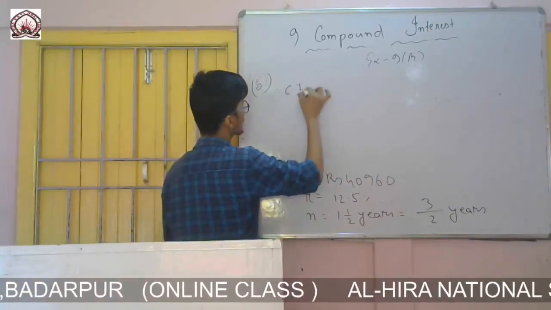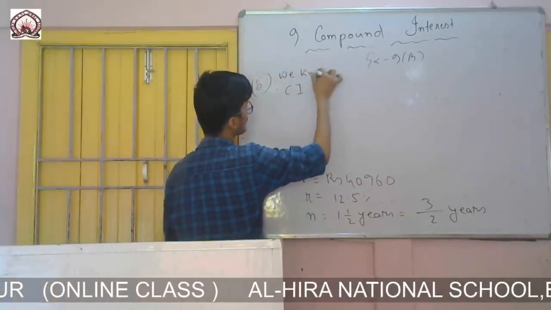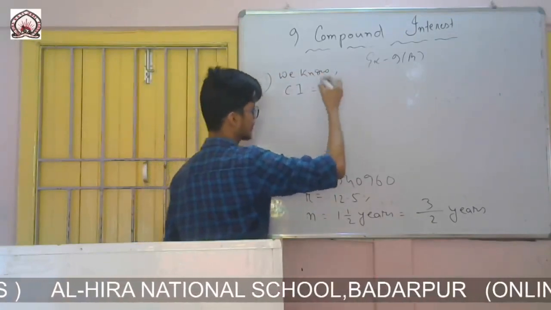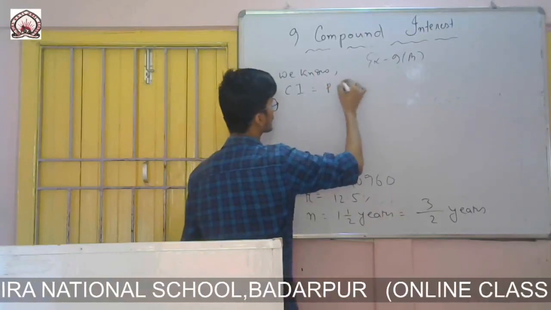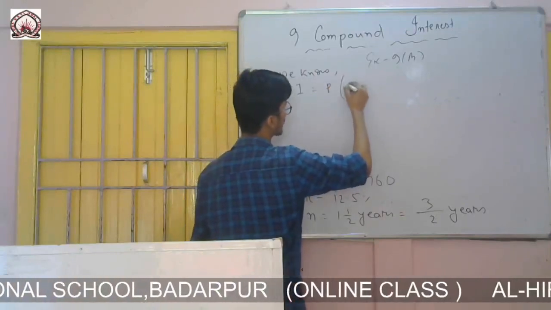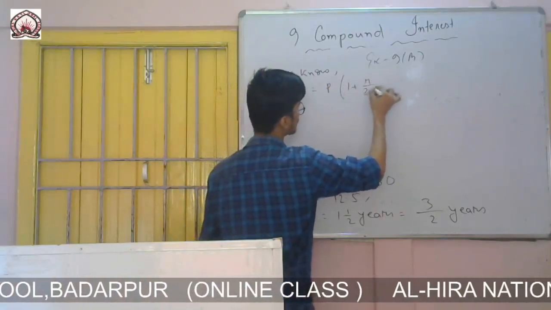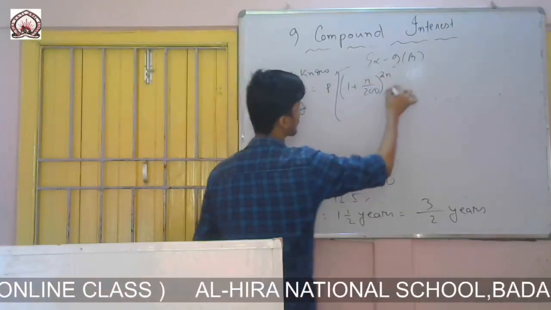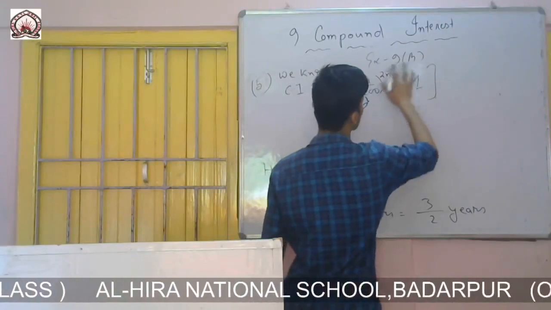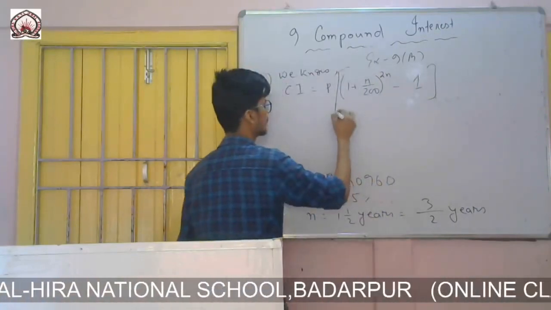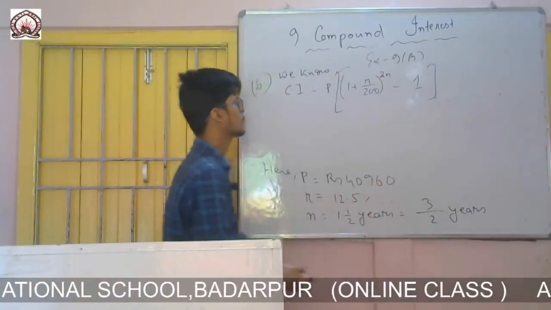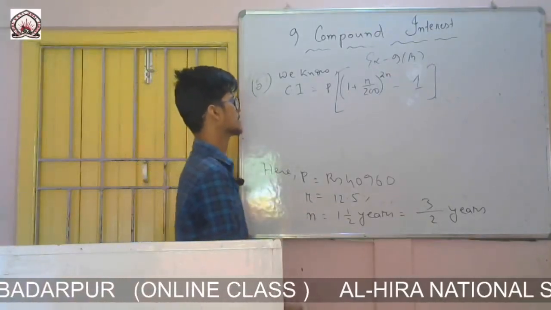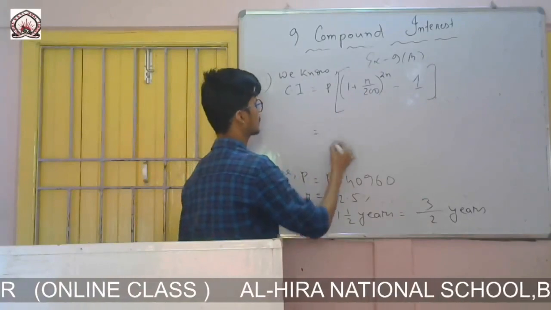Therefore, we know CI equals P into (1 plus R by 200) to the power twice n, minus 1. Directly we are calculating. If you want, you can use the earlier formula: first find the amount and then find the compound interest. But here I am using the direct formula.